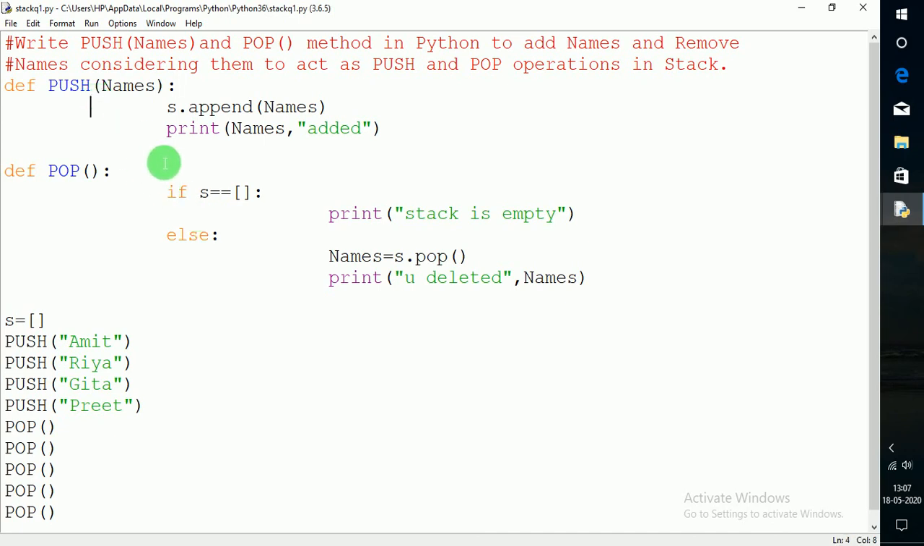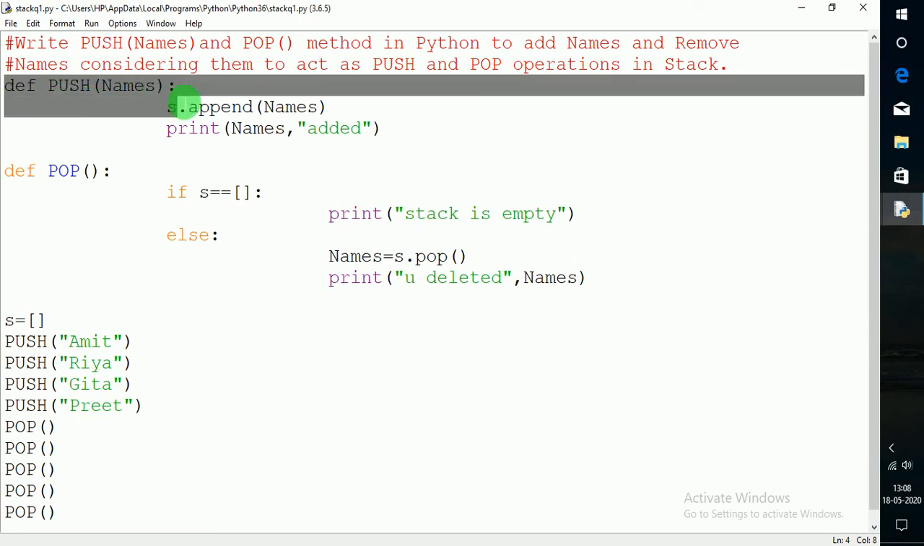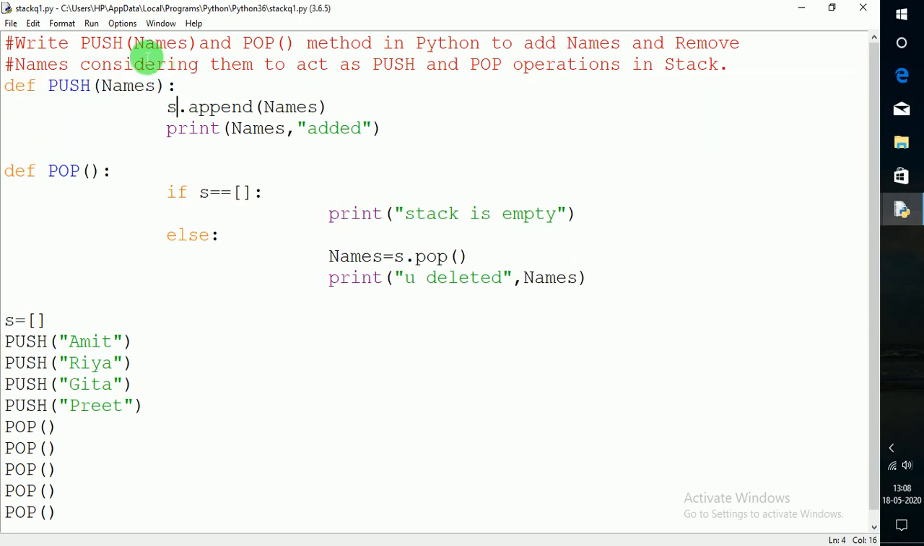See, जब हम एक स्टैक पे काम करते हैं, then we know that every time we push or we pop, we work on the top place. Okay, so here, considering this, firstly I defined the push function, and when you have been given that you have to write push names, then in your answer also you have to write push and bracket में names.